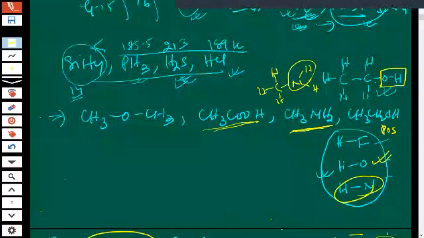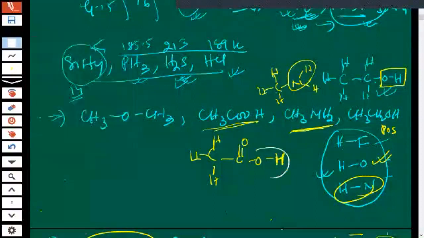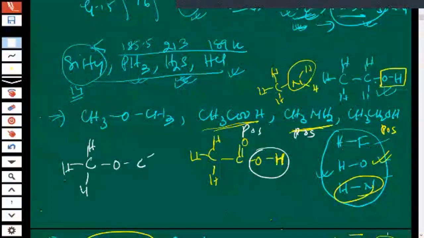See this molecule? This is known as acetic acid. This is the structure. Any possibility of hydrogen bonding? Hydrogen bonding is possible. So here is also a possibility. Here is also a possibility. Any possibility here, children? No, sir. There is no possibility.